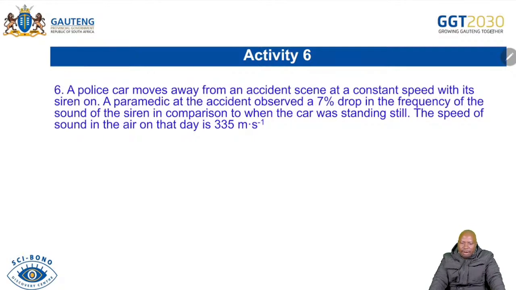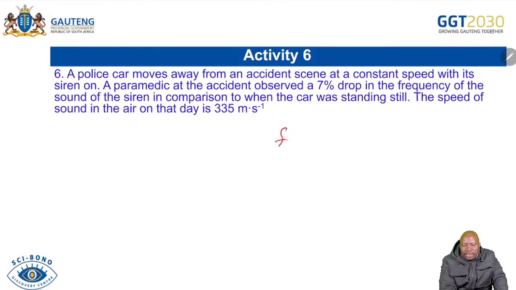They're saying a police car moves away from an accident scene. So already you know that when it's moving away, it simply means that the frequency must be decreasing. And we have indicated that towards is plus over minus on our formula. Away is minus over plus. It's very important that you always have those small things in you.